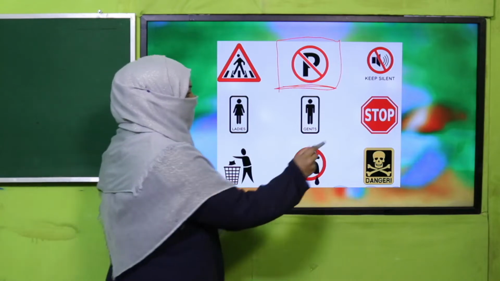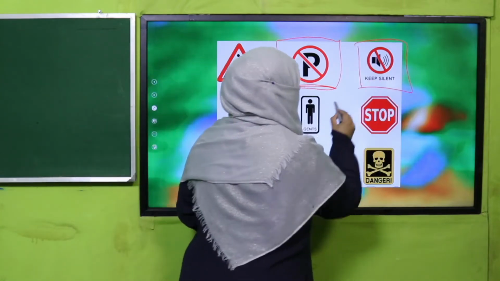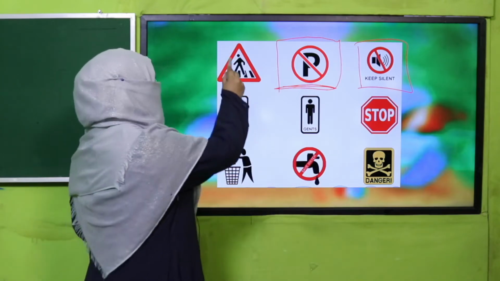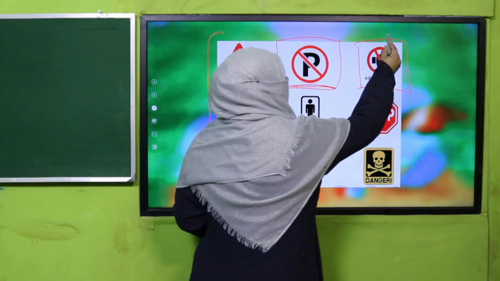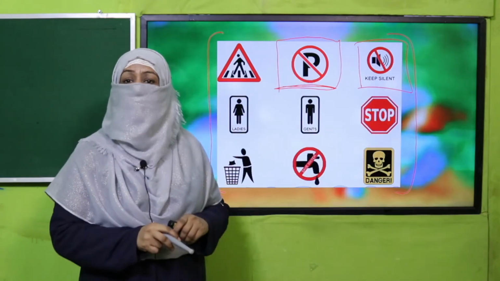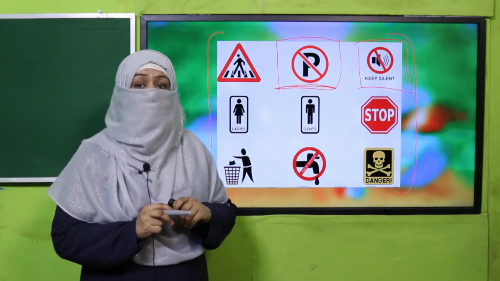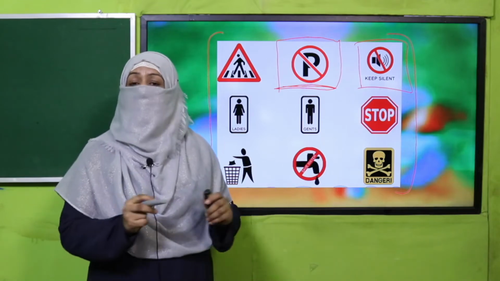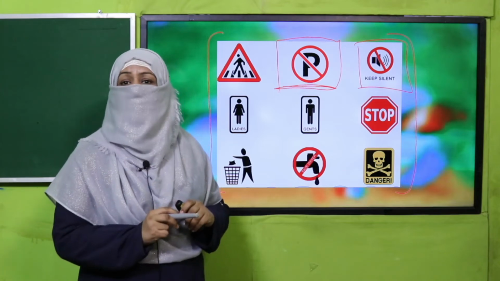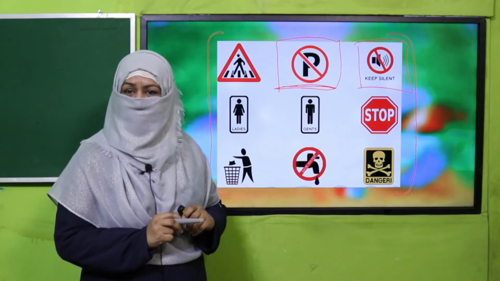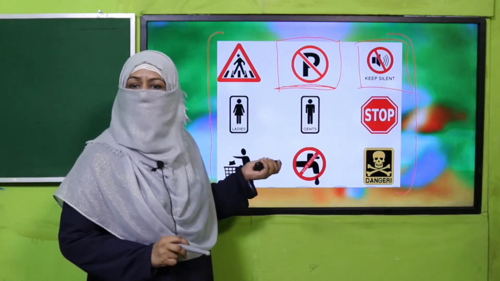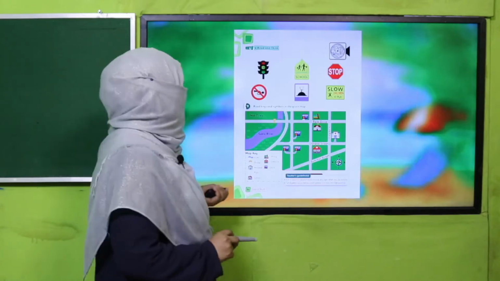And likewise, this sign tells us keep silent. This is a silence zone. So beta, these signs are for us to follow because the place which we are using is a public place. We are not alone over there. There are many people and everyone has his own right. That's why we should respect each other, right? So to show that respect, we should follow public notices and signs.